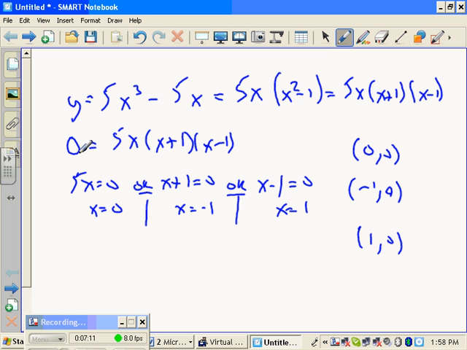If y is 0, that's x. But what if x is 0? What if you plug in x is 0? What do you get for y? Just plug in x equals 0. What do you get? 0. So guess what? That's also a y-intercept. When you plug in x is 0, you're going to get y is 0. This counts as both an x and y-intercept.